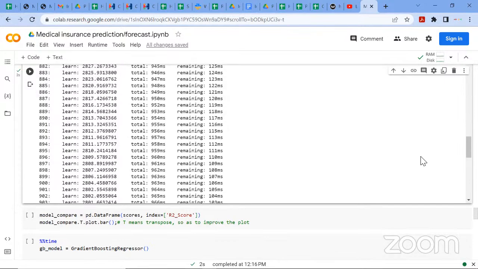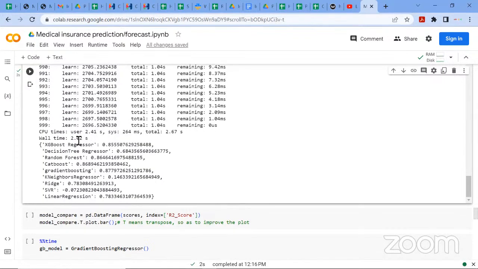Scroll down. So the results we have for the different algorithms: the XGBoost was 0.85. The default scoring method for a regression algorithm is the R2 score, the coefficient of determination. So for my XGBoost regressor, it was 0.85. Decision tree didn't do well, 0.6. Random forest was good, 0.86. CatBoost did well, 0.868. Gradient boosting performed better, 0.87. K-neighbors didn't do well. Ridge was okay, SVR was pathetic. Linear regression, 0.78.